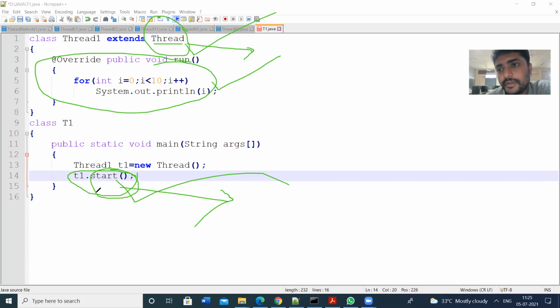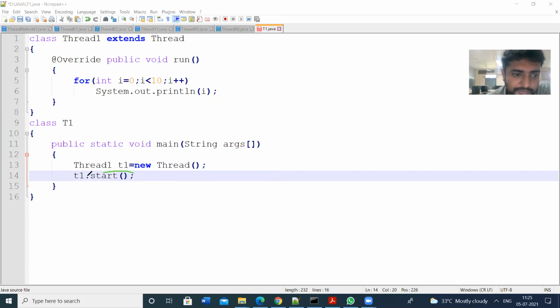We are just invoking that method, start. If you want to create the thread, we need the start method. In order to access the start method, I have created an object T1. Whenever you invoke T1.start(), control directly goes to the run method. Here we have two methods: the first one is the start method, the second one is the run method.